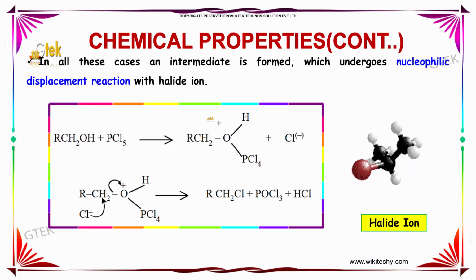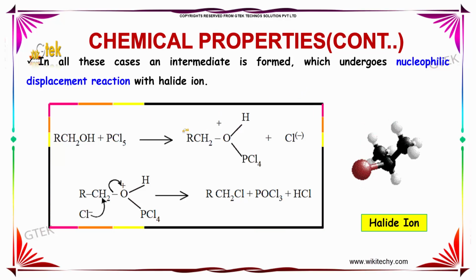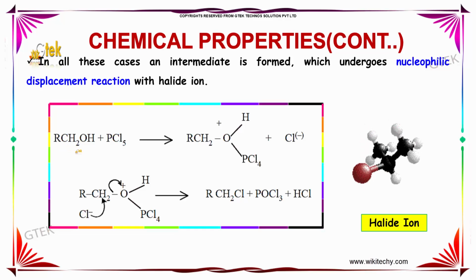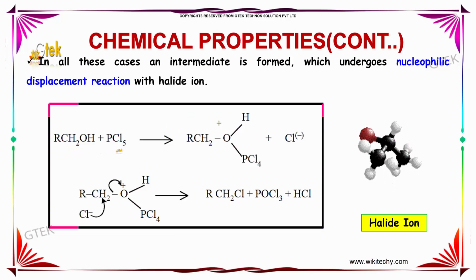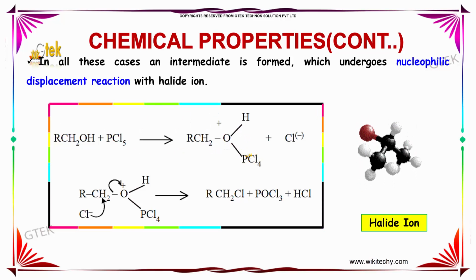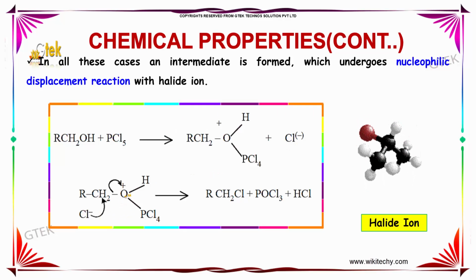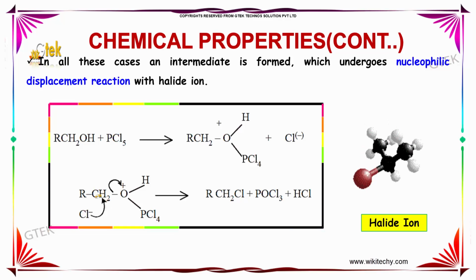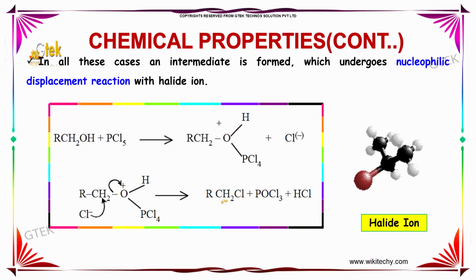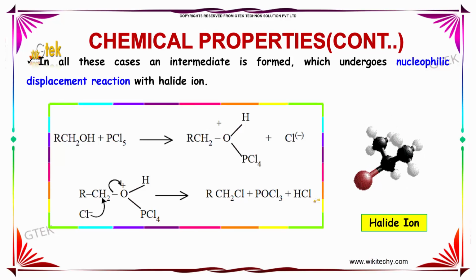In all these cases, an intermediate is formed, which undergoes nucleophilic displacement reaction with halide ion. In the following reaction here, RCH2OH reacts with PCl5 to form RCH2O-PCl4 and a chloride ion. This is how it attacks the oxygen here. The carbon here is the primary carbon, and this O is replaced, and we obtain the product RCH2Cl, POCl3 and hydrochloric acid.